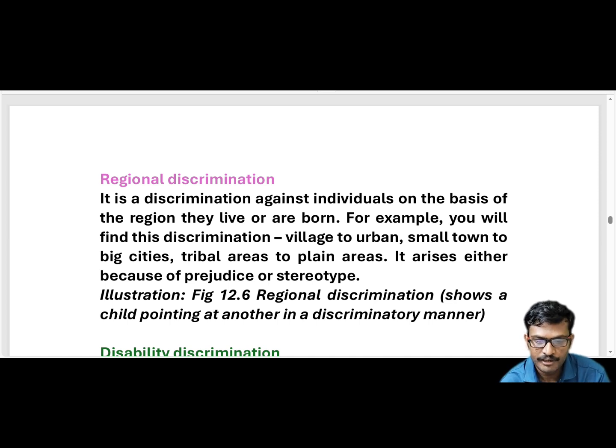This kind of regional discrimination is mainly seen between village and urban, small town and big cities, and tribal areas and plain areas. Tribal areas means hills and hilly regions. Plain means flat surface land. This kind of discrimination you will see.